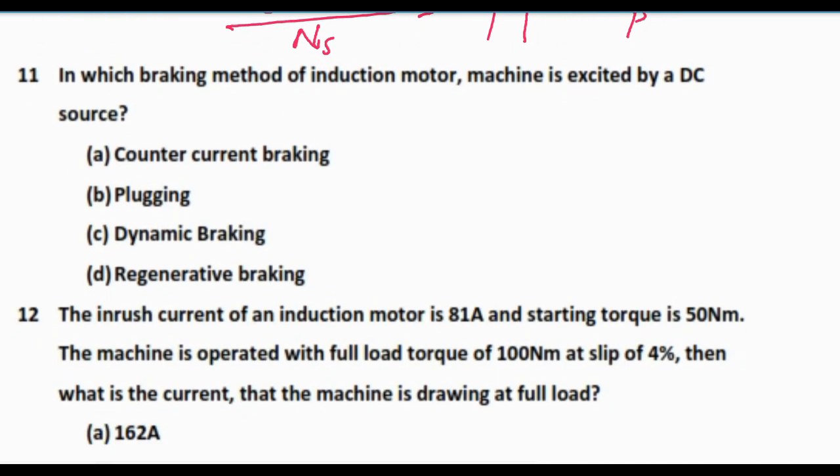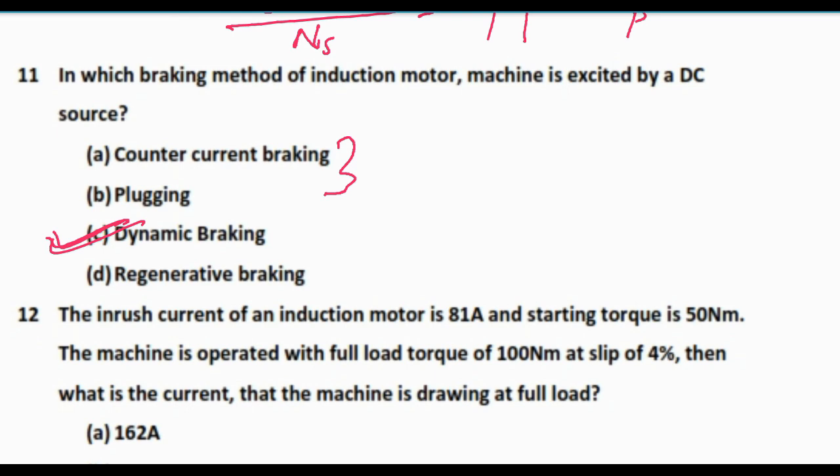In which braking method of induction motor is the machine excited by a DC source? So this is the question, and here the options are counter current braking, plugging, third one is dynamic braking, and fourth one is regenerative braking. So here the answer is dynamic braking, and the first two, counter current braking and plugging, both are same.